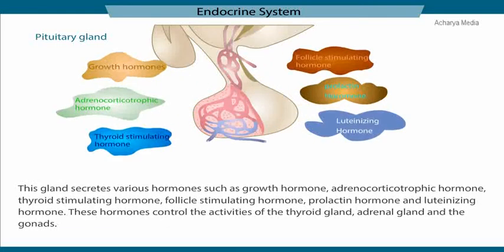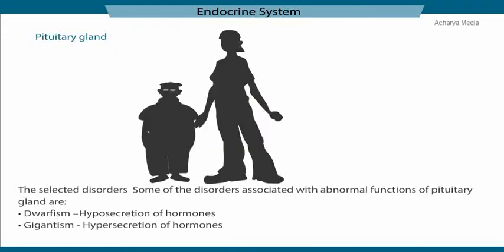This gland secretes various hormones such as growth hormone, adrenocorticotropic hormone, thyroid-stimulating hormone, follicle-stimulating hormone, prolactin hormone, and luteinizing hormone. These hormones control the activities of the thyroid gland, adrenal gland, and the gonads.